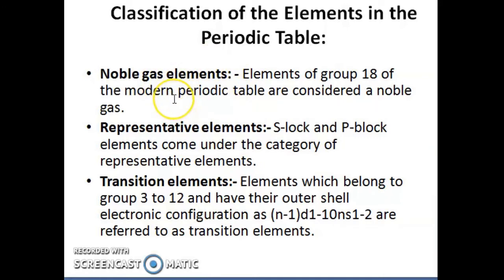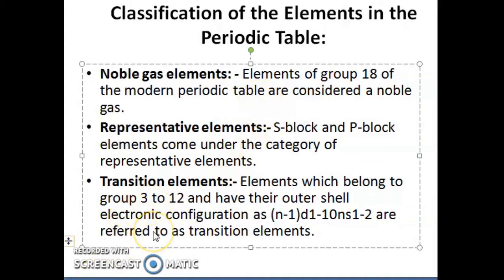And we all know that we have different categories of elements, that is s block elements, p block elements, and so on. The s block and p block elements come under the category of representative elements. And the third group we call the transition elements.